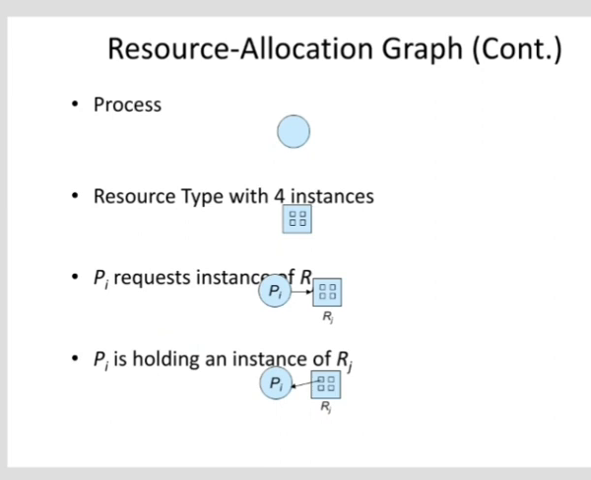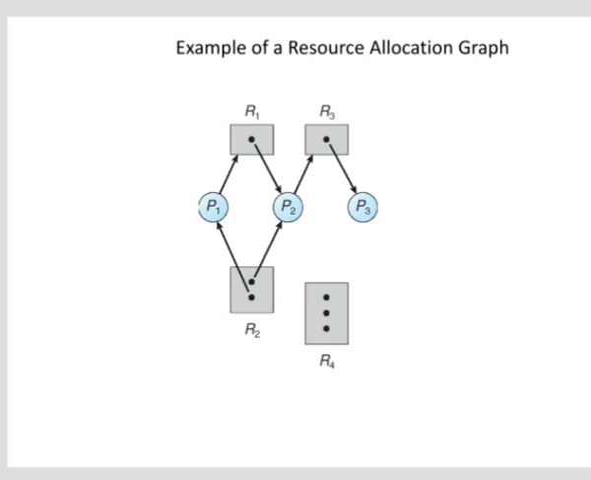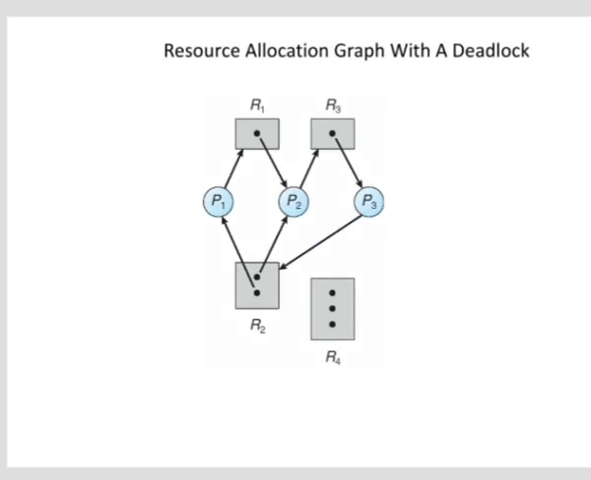So this is a process resource allocation graph. Resource type with 4 instances, Pi requests an instance of Rj, and Pi is holding an instance of Rj. Then the next is an example of resource allocation graph. So this shows the resource allocation graph which we have explained earlier.